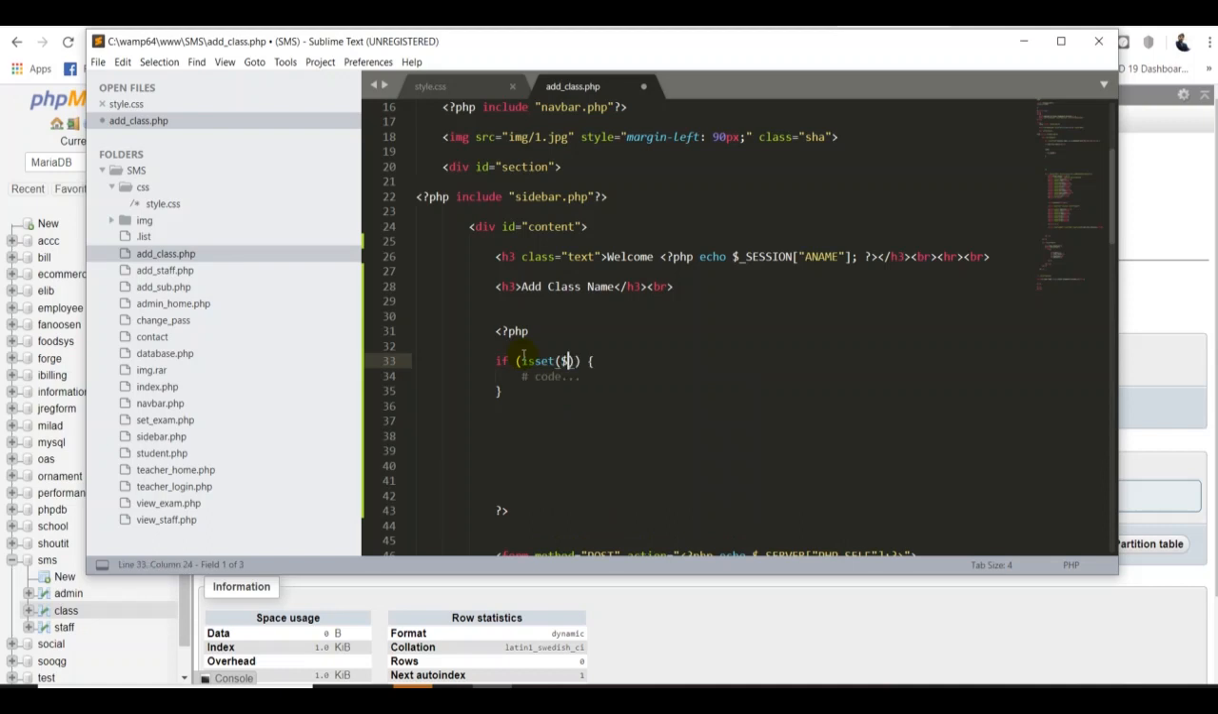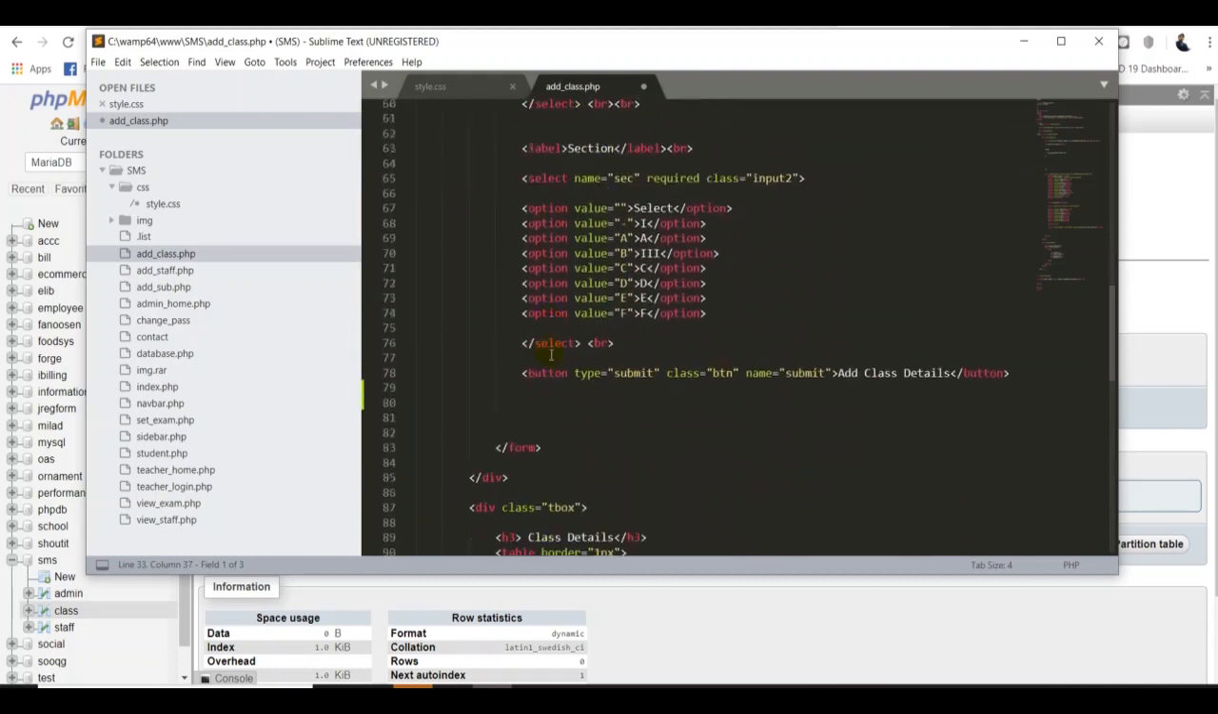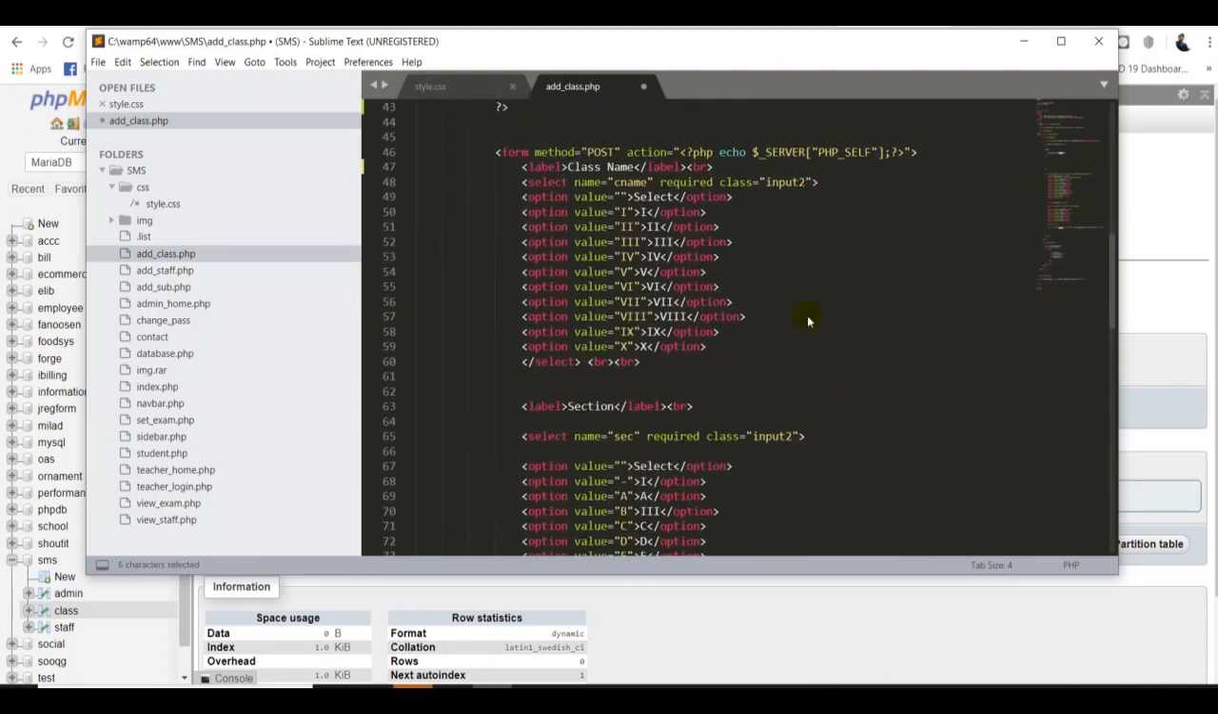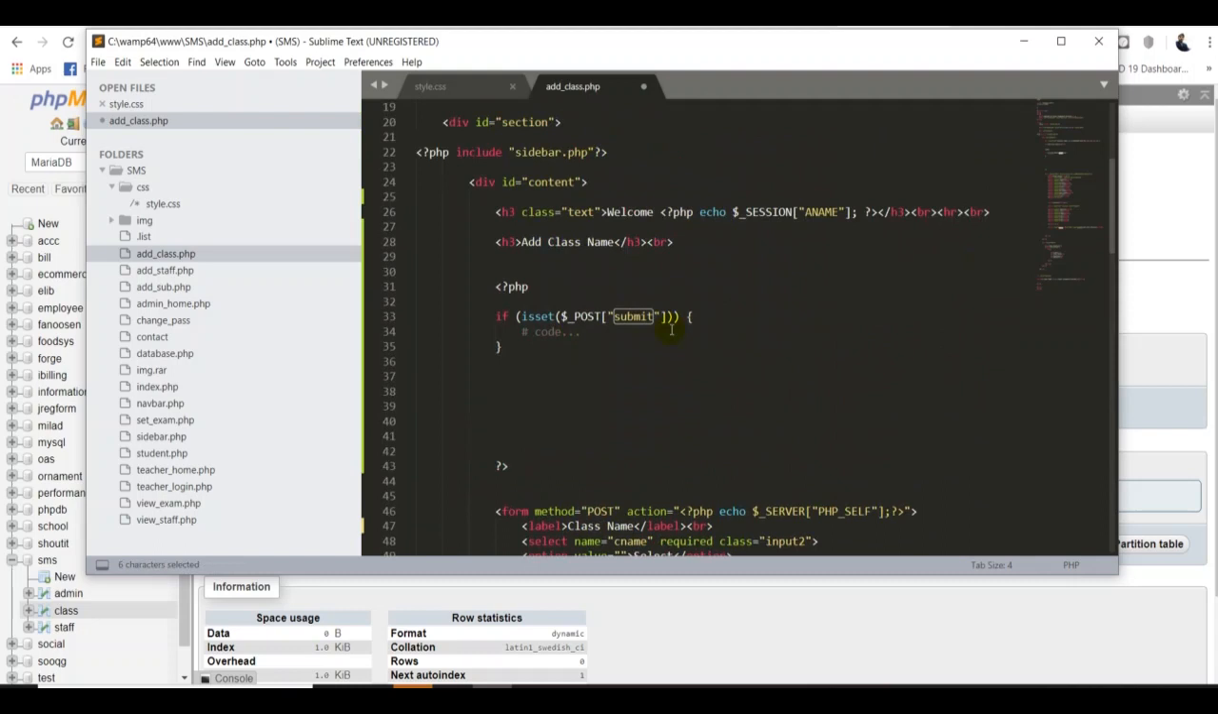Dollar underscore POST, open and close square brackets, and we have to put the double quote and submit. The submit from where? If you go back here, this is the submit. The same name you have to put over here, guys. That's right. So that's okay. That's done.